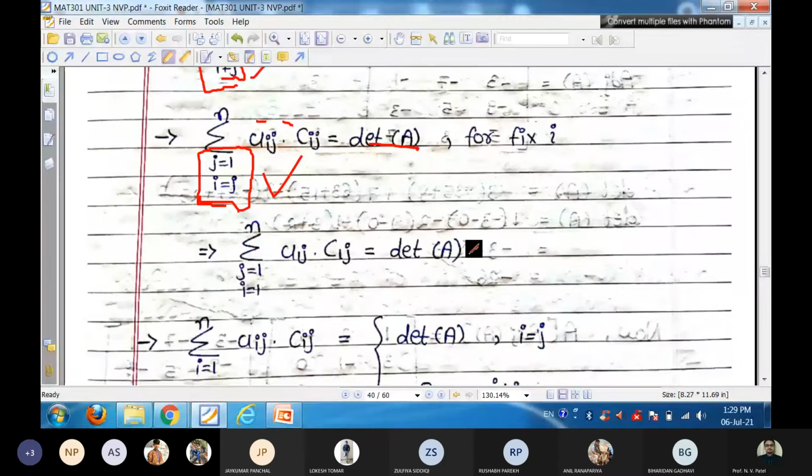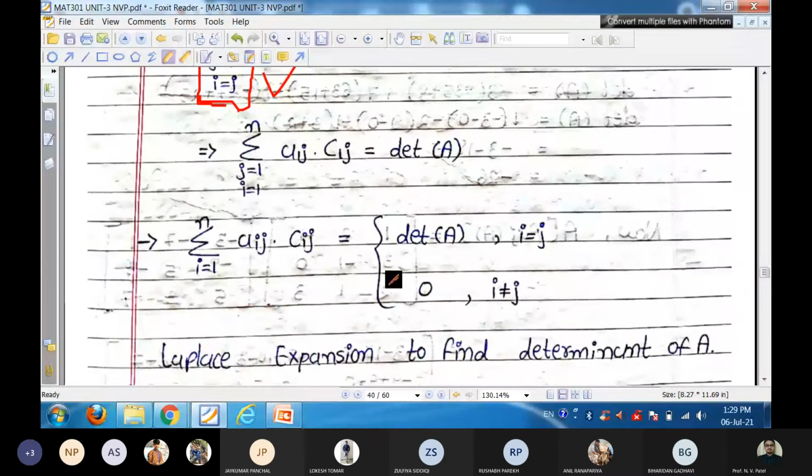Hence, in the general case, the sum of Aij Cij for j equal to 1 to n is the determinant if i is equal to j, that means both have the same index, and if i is not equal to j, then our answer is 0.